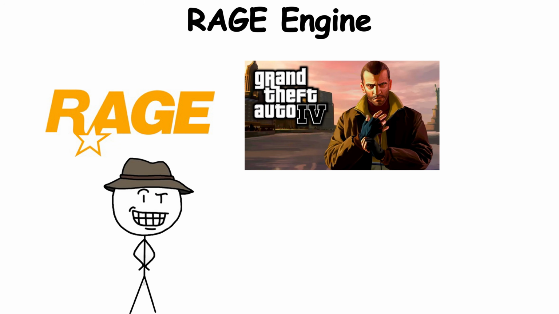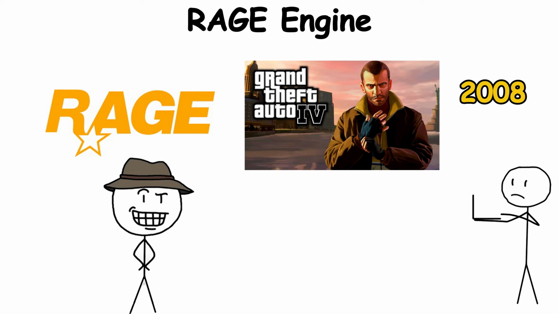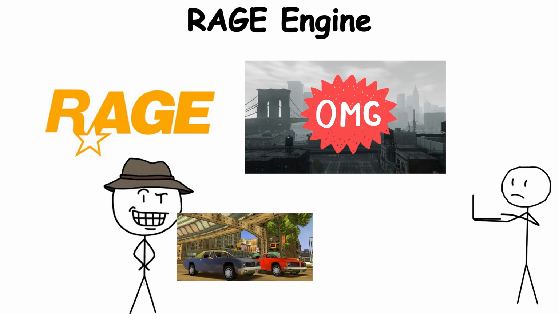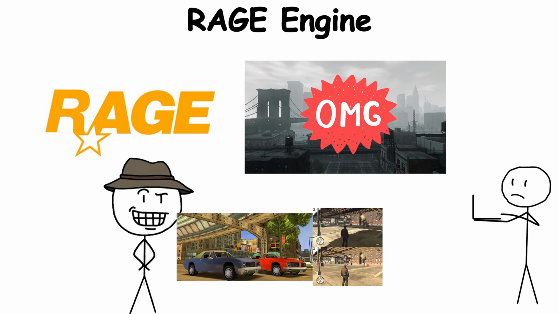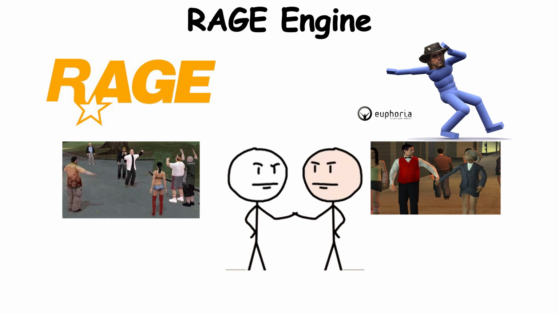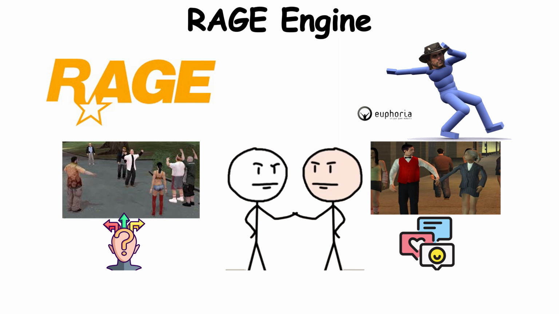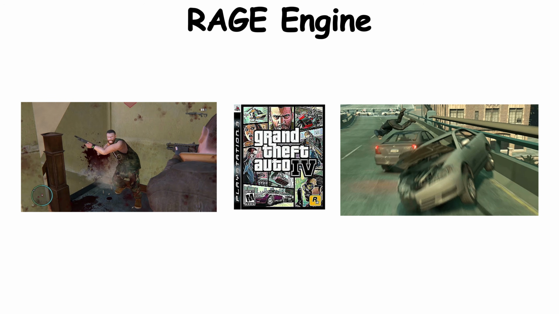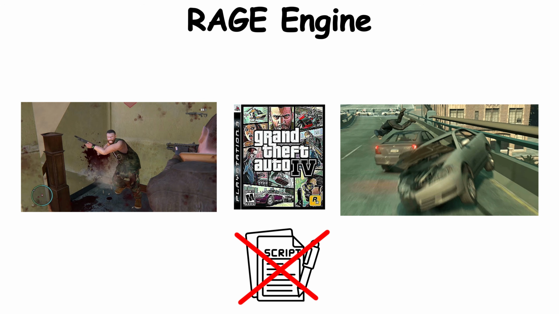From there, RAGE grew into a monster. Grand Theft Auto 4, 2008, was its first major test. Liberty City suddenly had weight, cars felt heavier, pedestrians stumbled realistically, and the city pulsed with detail. Rockstar paired Rage with NaturalMotion's Euphoria physics, giving NPCs unpredictable, lifelike reactions. Shoot a thug in the leg, and he'd limp away in panic. Crash into a car, and pedestrians tumbled across the hood in ways that felt unscripted.